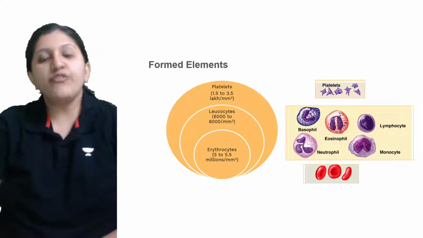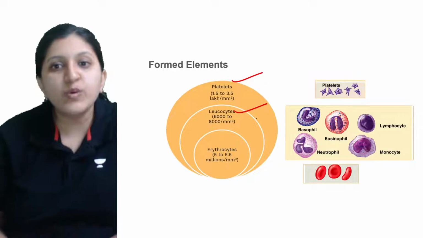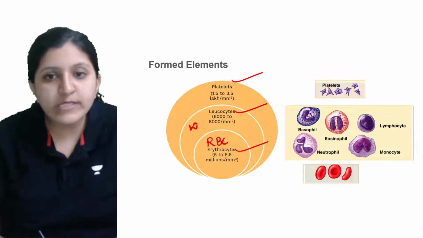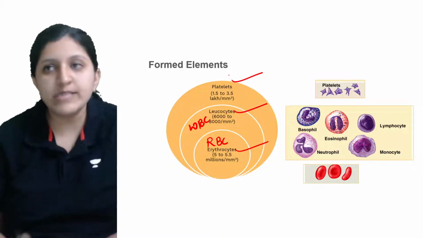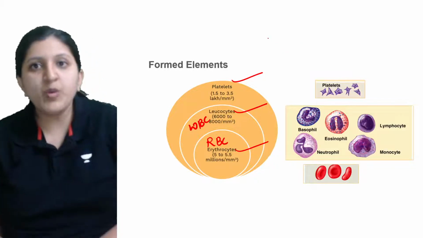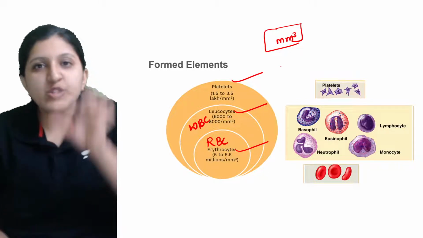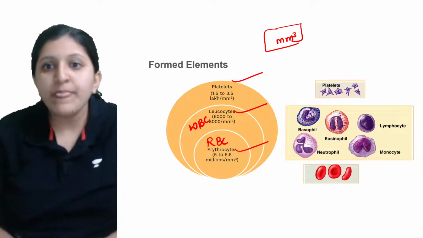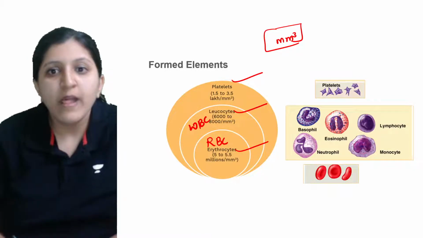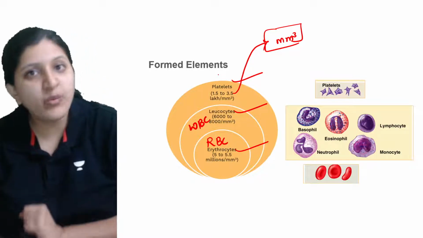All right, so the formed elements are platelets, leukocytes, and erythrocytes. Erythrocyte is RBC, leukocyte is WBC, and platelet is also called a thrombocyte. If we take a cubic millimeter of area, in this one cubic millimeter we can find 1.5 to 3.5 lakh platelets.